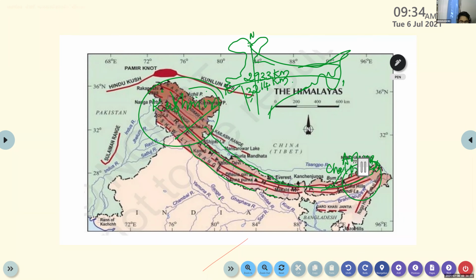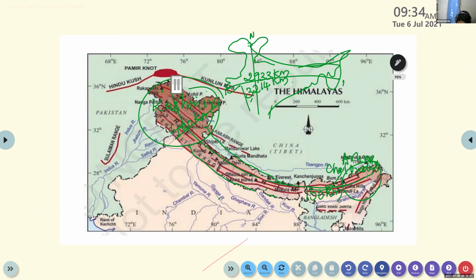Understand? So the width of the Himalaya is not same. It varies from place to place. You can see it in the map. The width varies from 400 kilometers in Kashmir to just 150 kilometers in Arunachal Pradesh. Which means that the width of the Himalayan mountain is reducing from west to east. Is it clear to you?